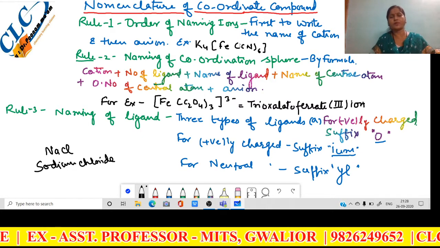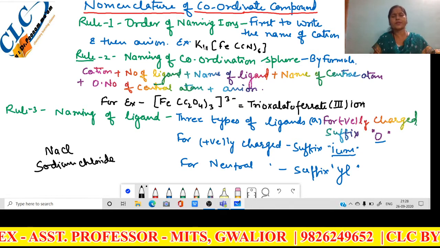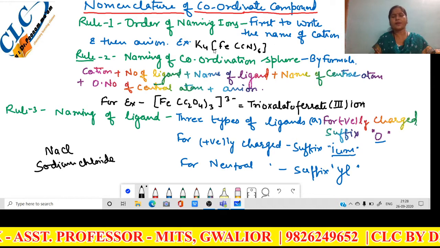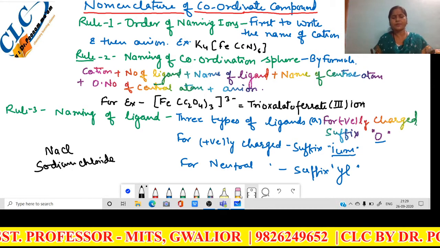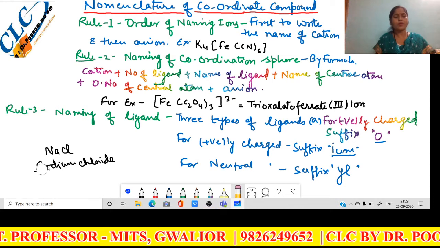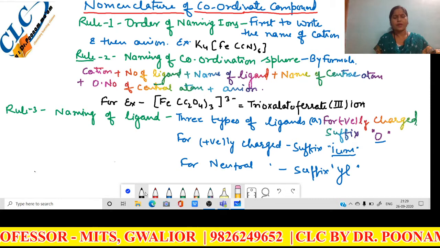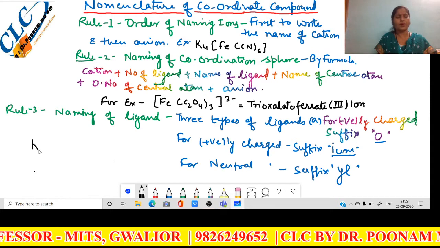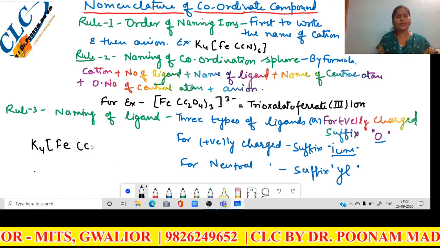Just like that, in coordinate compounds, first of all, write down the name of the cation, and then write down the name of the anion. In coordinate compounds, these are written like K4[Fe(CN)6].